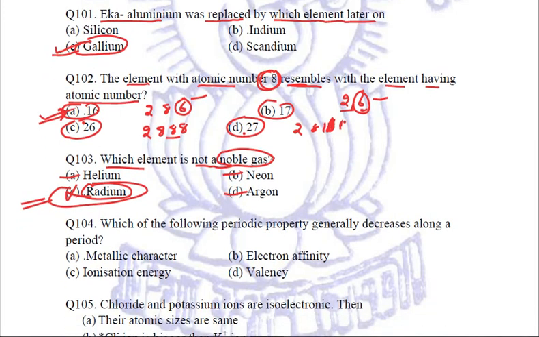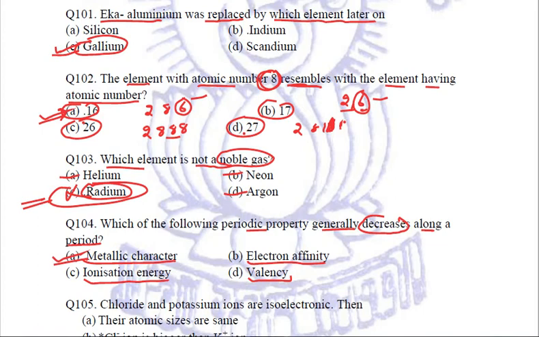In this question, the examiner is asking which of the following periodic properties generally decreases along a period? Is it metallic character, ionization energy, electron affinity or valency? So it is A, metallic character.